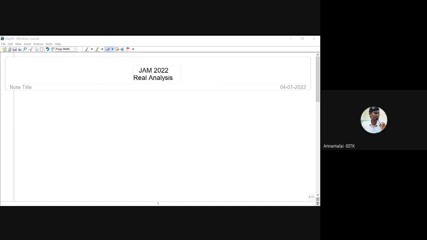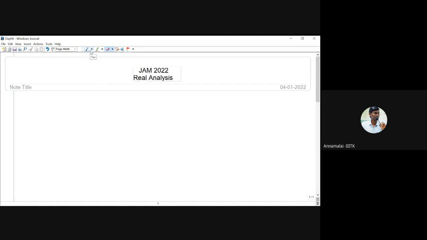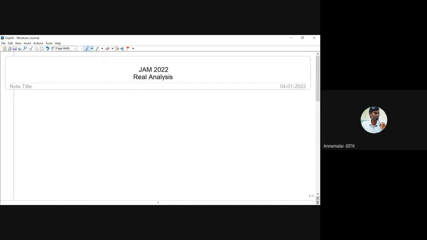Okay, so today we start with a definition. When we say a sequence is said to be a bounded sequence, the definition is: a sequence of real numbers is said to be bounded if we can find a bound above and a bound below for the set of images.